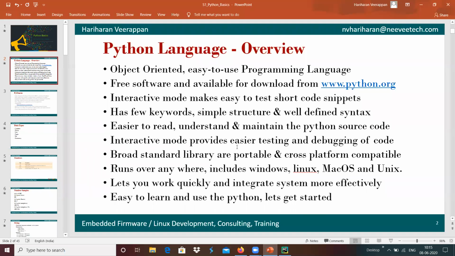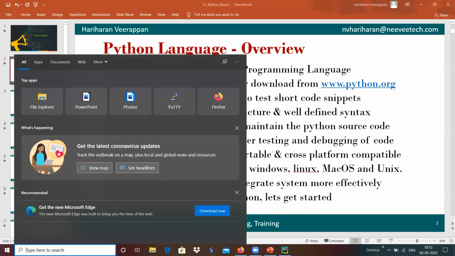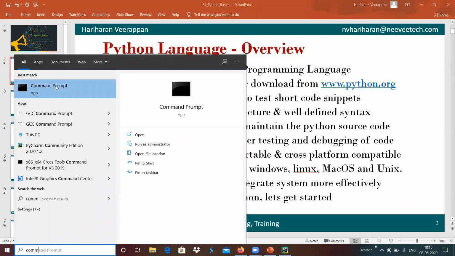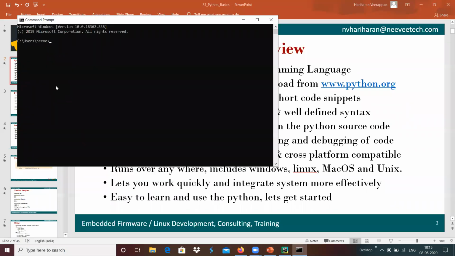Python has an interactive mode, which helps us execute short snippets of code, and we can get started with the programming at a very fast pace.